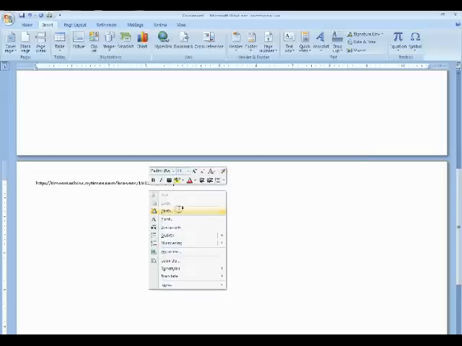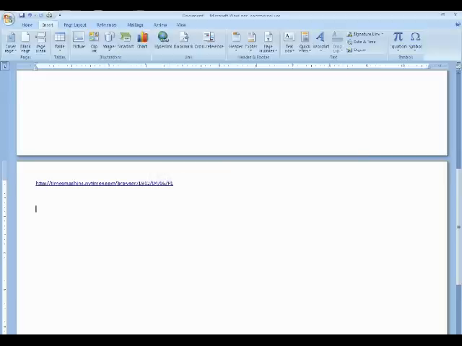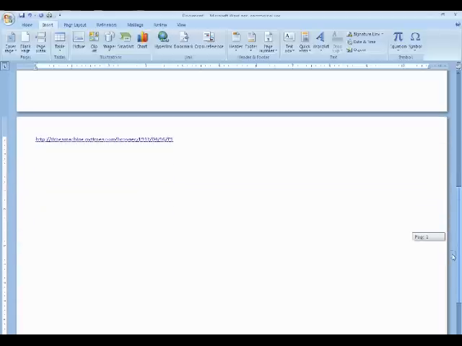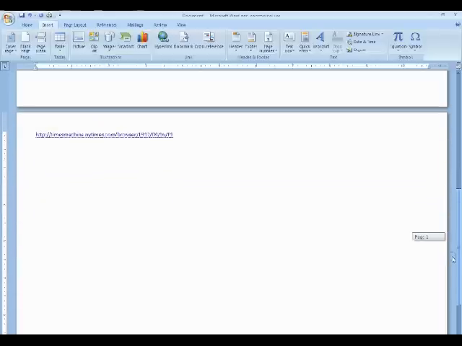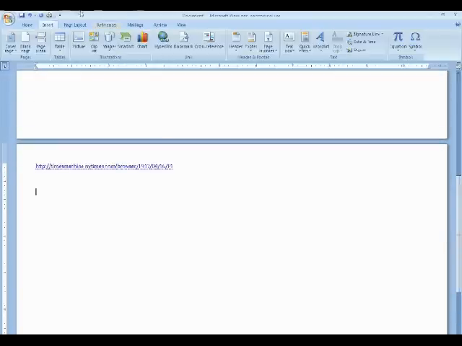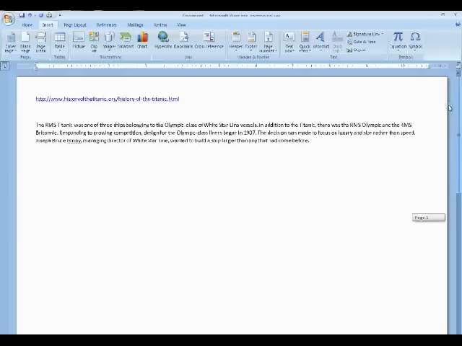Now I'm going to right-click and paste my new link. This is my second source. Then any information I pull off of there, I will highlight it and make sure I paste it on the second page. So when I go through, this will be my first source, my second source, and then when I have my third, fourth, and fifth sources, I would have a new page for that as well in my Word document. Okay? So hopefully that helps you get started with your research.